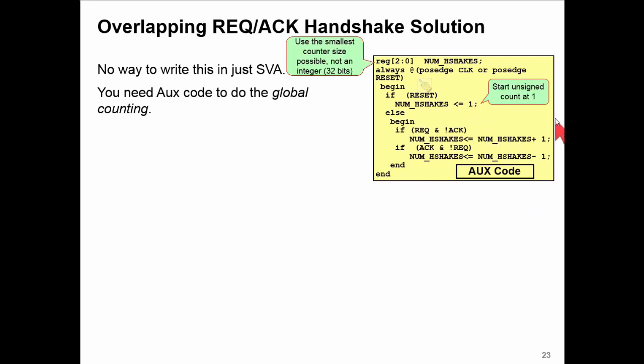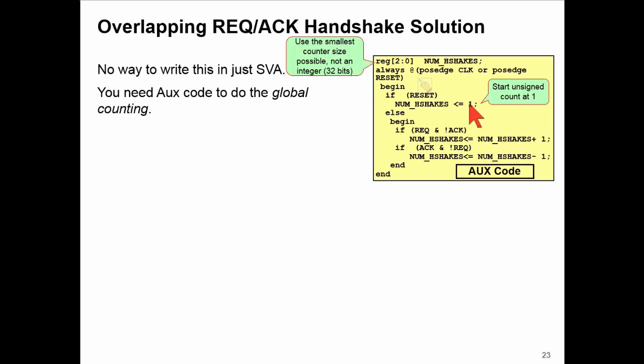You notice it looks like RTL, because it has to pass through the synthesis process, creating the mathematical model. So we've got this reg here, 3 elements, and we're calling it nom handshakes, and our intent is to use this to count how many outstanding requests we have, i.e. requests that haven't had an ACK yet. We set that value to 1 at reset. The reason we set it to 1 and not 0 is that we need to know when we've counted backwards, i.e.